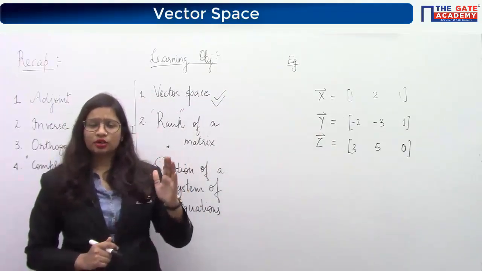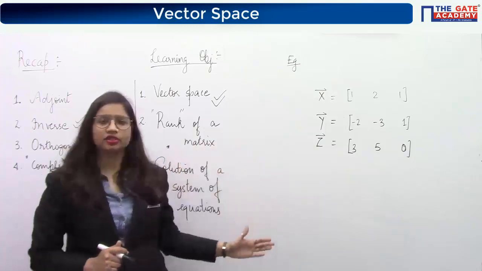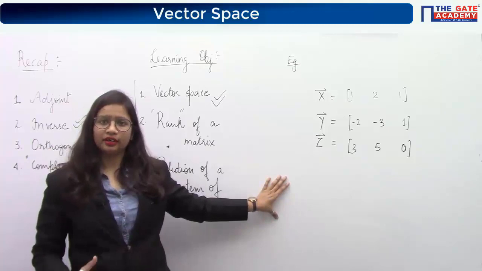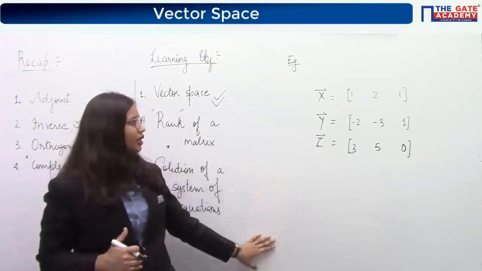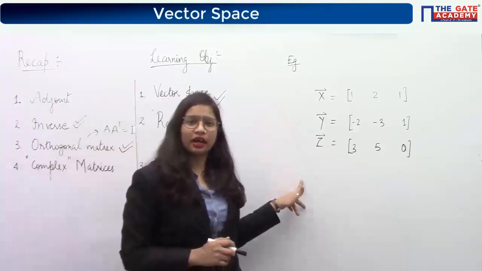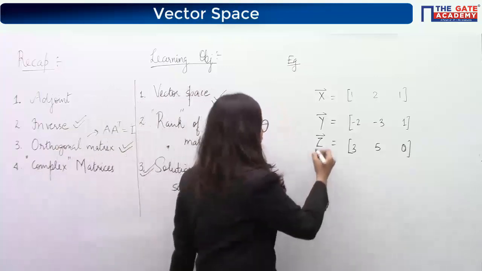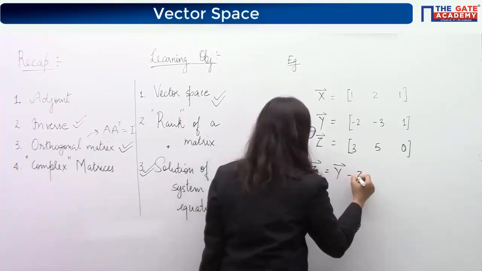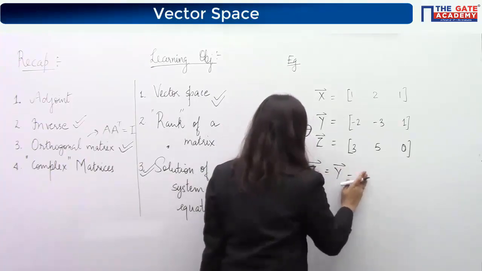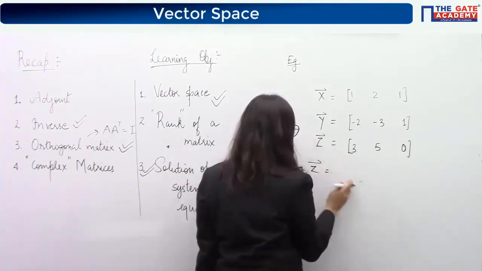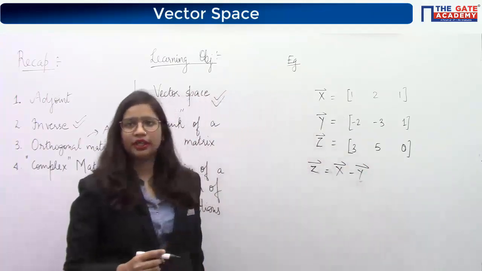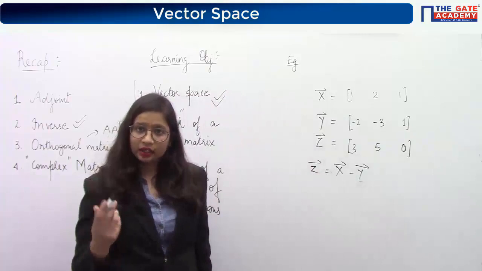So at that point I was teaching you the difference between linearly independent and dependent, and now I'm starting from there. We have seen that among these three vectors, you can find a relationship. You already gave me the relationship, that was this one: x minus y. Relationship exists means they will be linearly dependent.